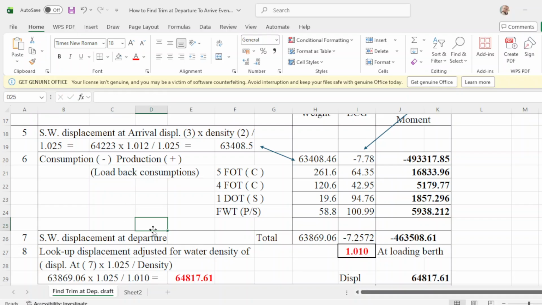So load it back. Instead of negative, this should be positive because you load it back.